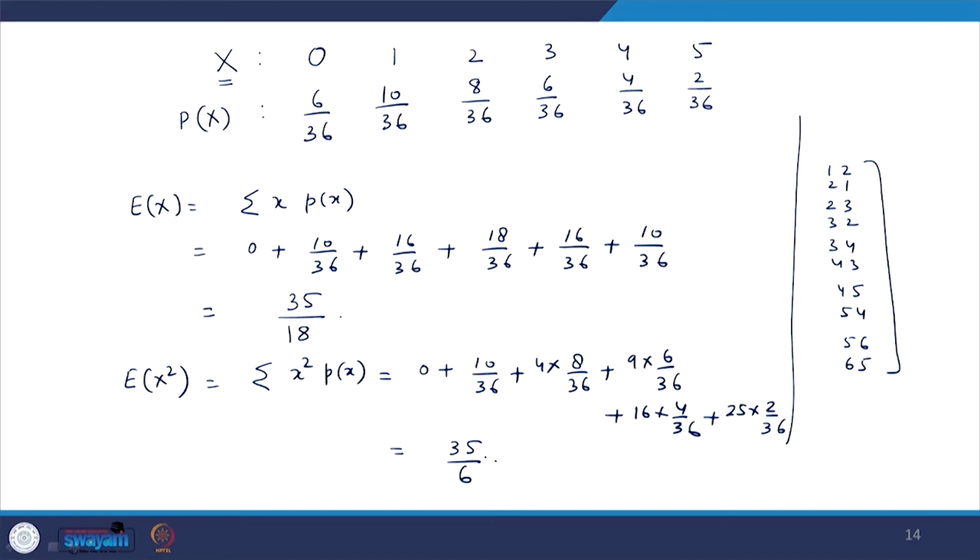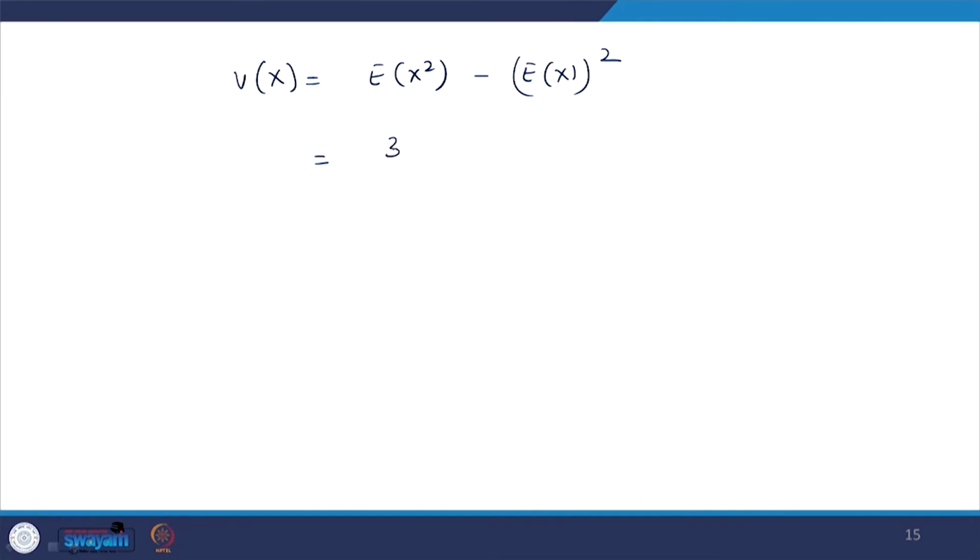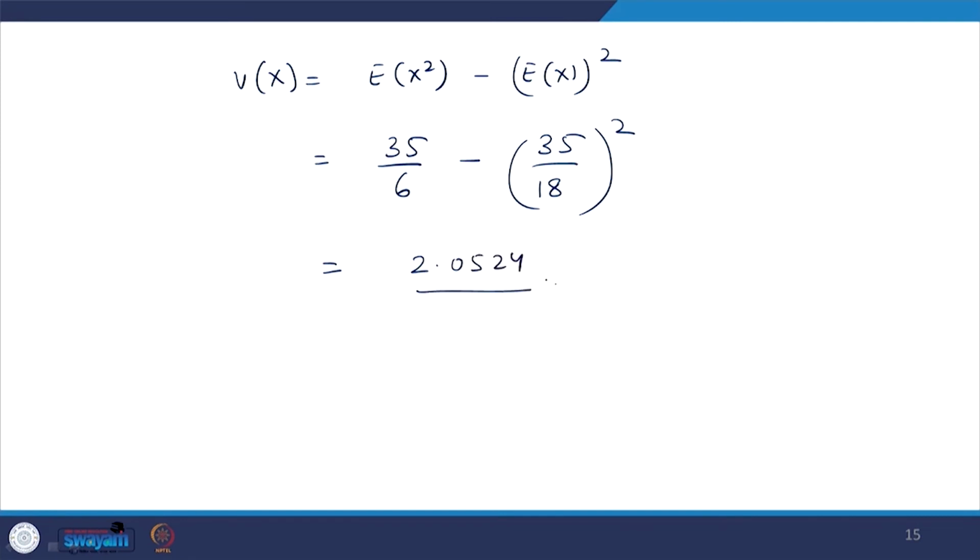Now, what will be the variance of x? As per the formula, the variance of x is the expectation of x square minus the square of the expectation of x. The expectation of x square is 35 by 6, minus the expectation of x, which is 35 by 18, whole square. So, this value will come out to be nearly 2.0524. You can simplify and see.